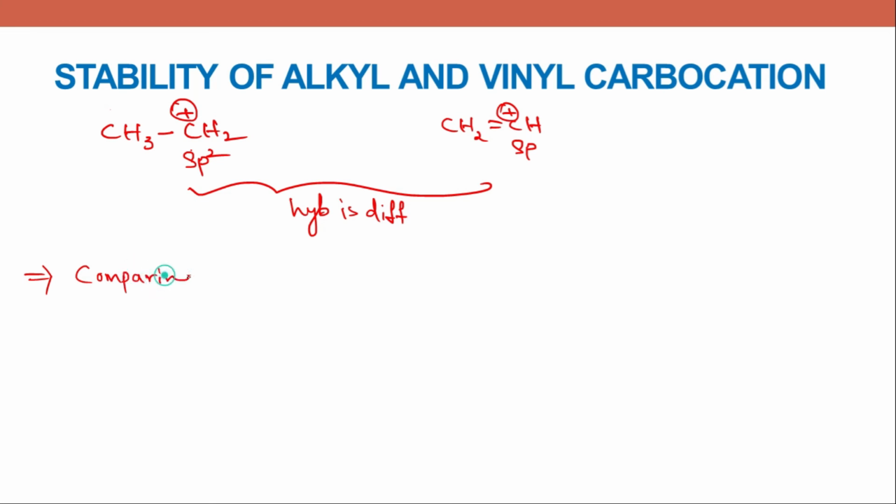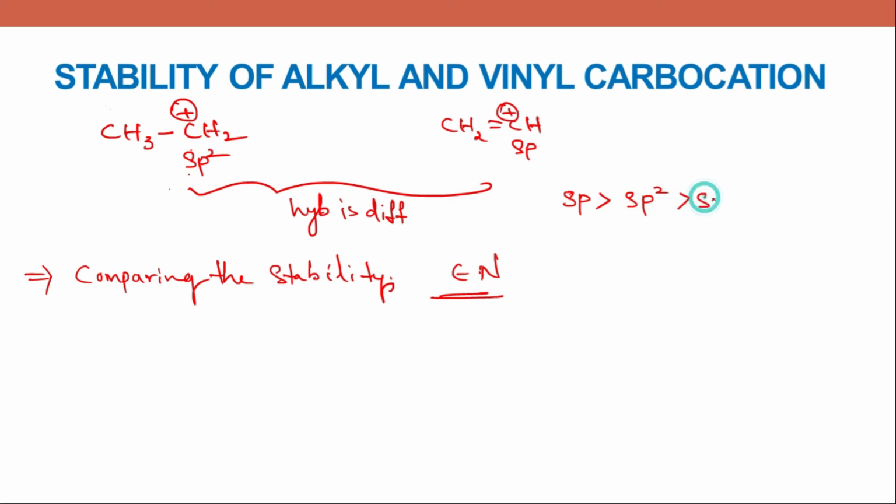Comparing the stability, I have told you, we'll look at the electronegativity of the carbocation. In the very first video of GOC, we learned sp carbon has greater electronegativity, then comes sp2 and then sp3.